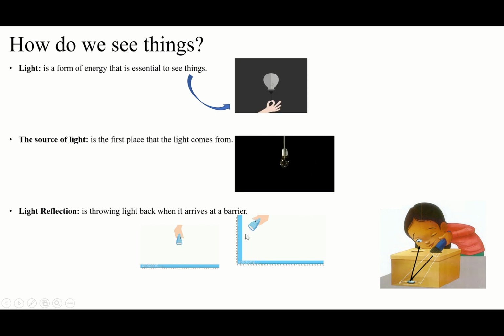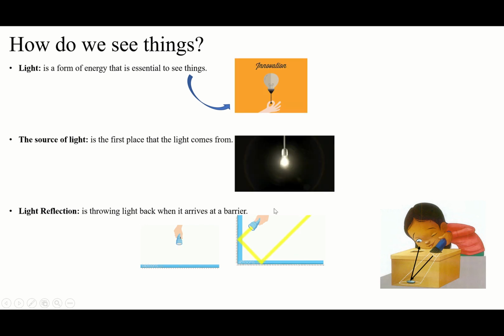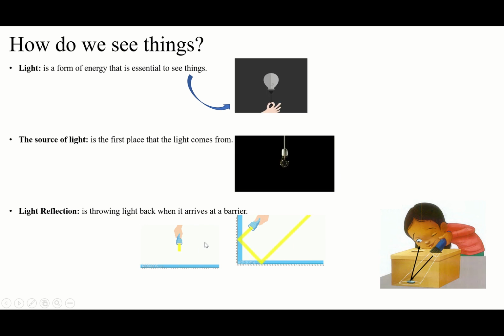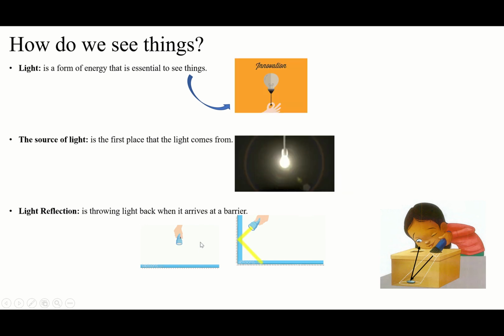So now it's the arriving ray. This is one reflected ray. After one, we have a second reflected ray. If you have another barrier, third reflected ray. Another barrier, fourth reflected ray. You see, after each ray, we will have one arriving ray, but we can have more than one reflected ray.